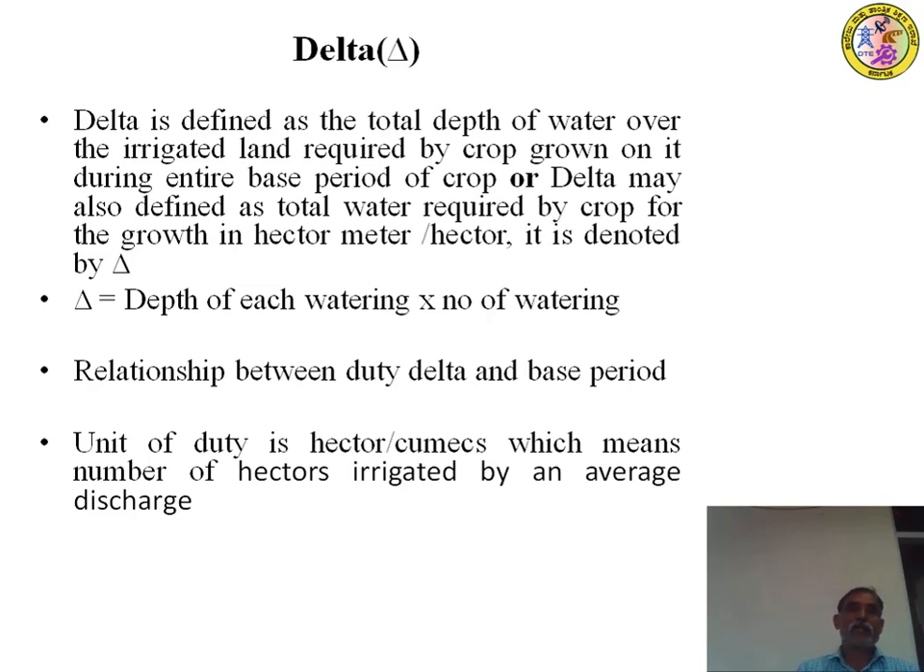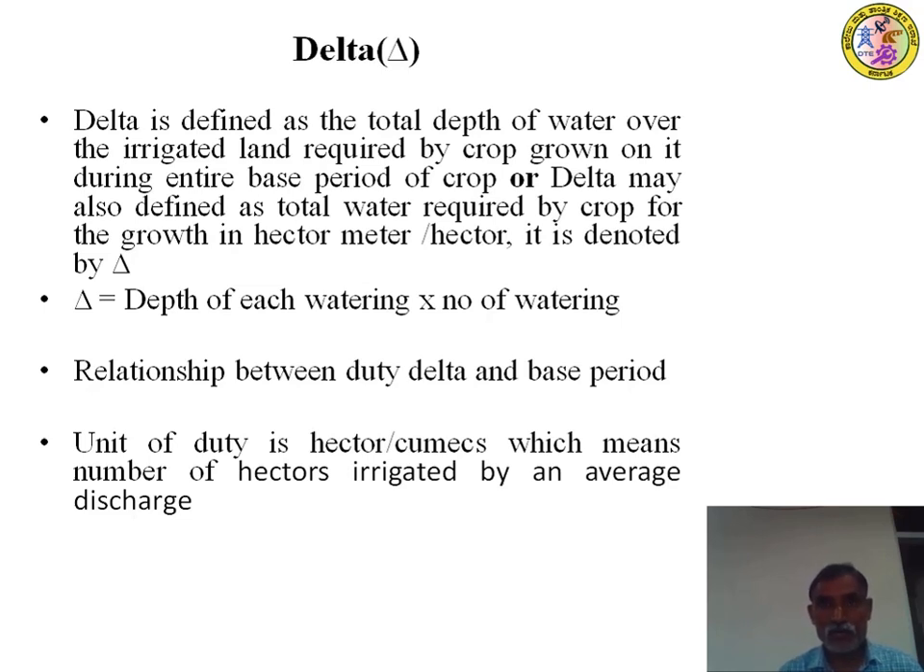Delta is equal to the depth of each watering multiplied by the number of waterings. What we discussed is that total delta is equal to the depth of each watering multiplied by the number of waterings. You will get the total depth of water supplied in terms of centimeters over the entire irrigated land. The relationship between duty, delta and base period is an important factor.